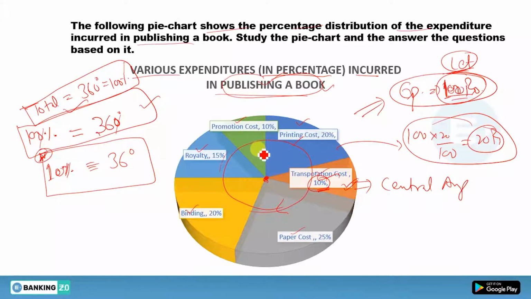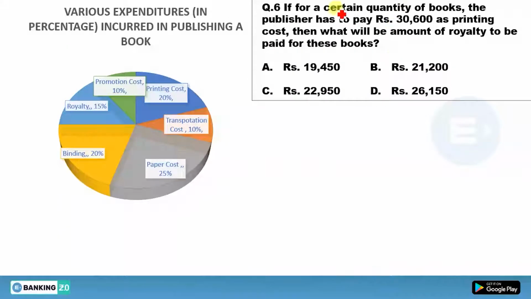Now move to question number one. What is in question number one? If for a certain quantity of books the publisher has to pay rupees 30,600 as printing cost. So according to this pie chart, you have this printing cost, what, 20%? Can you see this 20% is equal to this 30,600? This one is your printing cost, and printing cost is given 20%. So on 20% you are spending 30,600.